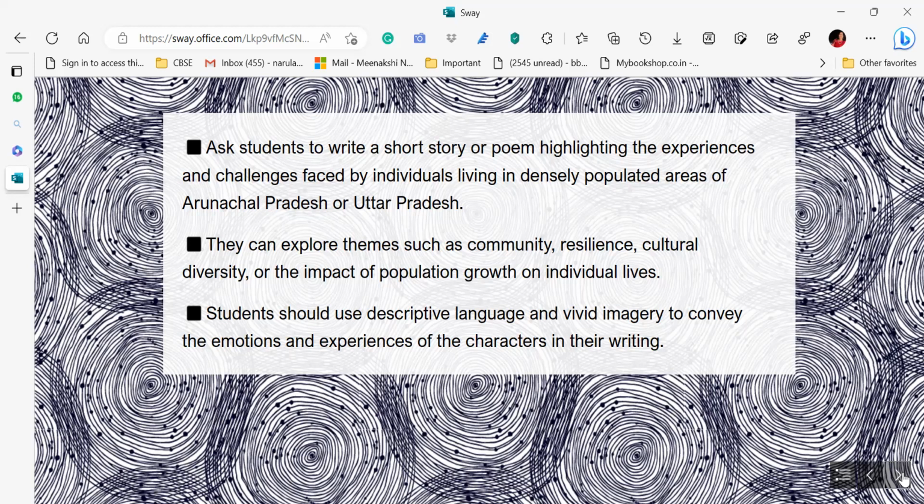So whatever genres and imagery you have covered and taught to your students, you may ask them to include the same. For example, for the little ones, you have covered adjectives and adverbs, common nouns, proper nouns. You may ask them to use these particular common nouns, right? Or when they are writing, they have to highlight wherever they have used the adjectives or common nouns, or the new vocabulary words, and mention the meanings of the same, right? As per your syllabus, you are covering your syllabus also, killing two birds with one stone. They are doing the project also, and you are covering your syllabus also, right?